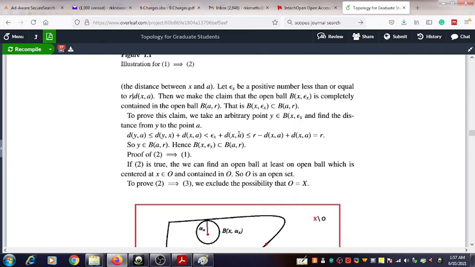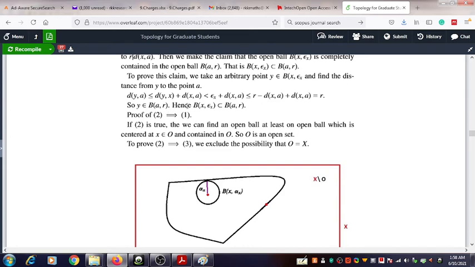Then this εx can be replaced by r minus d(x, a), because in the previous step we chose εx equal to r minus d(x, a). So you can substitute that quantity there: r minus d(x, a), plus d(x, a). This cancels and we get that it is equal to r.